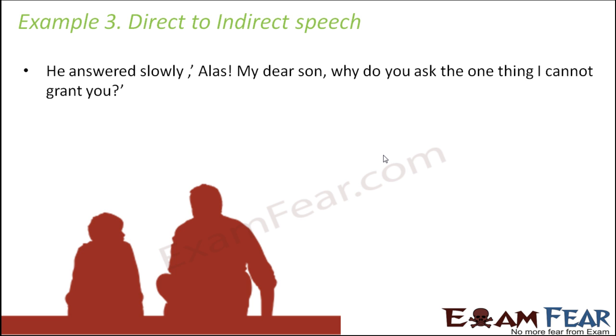Okay, now let's look at the third example. He answered slowly, "Alas, my dear son, why do you ask the one thing I cannot grant you?" What type of sentence is this? If you look at it, since alas is there, we can say that it is an exclamatory sentence, but at the same time there is a question with it. So it is an interrogative sentence as well. It is like a mix of interrogative sentence and exclamatory sentence.